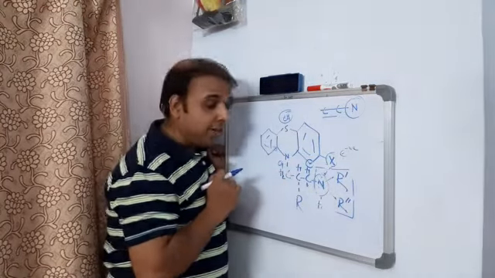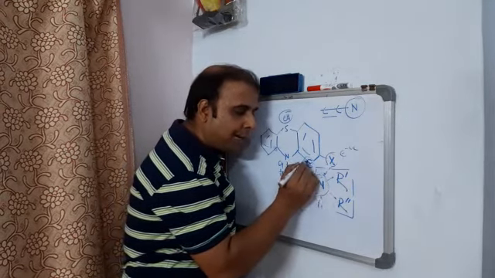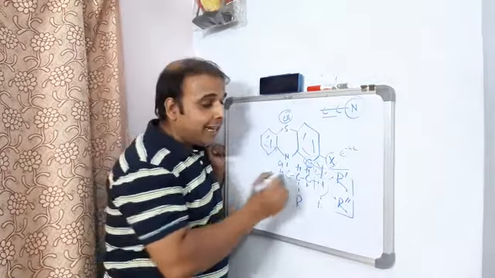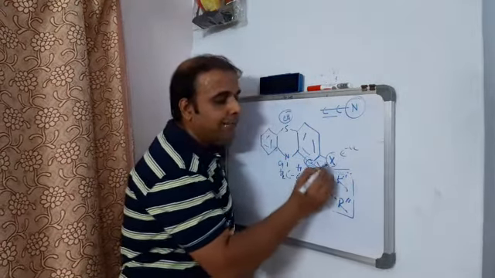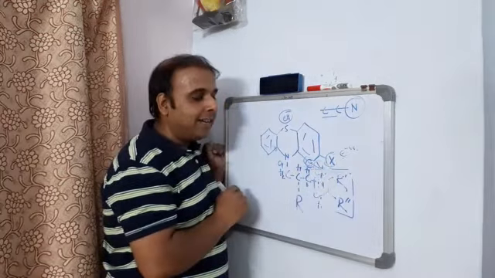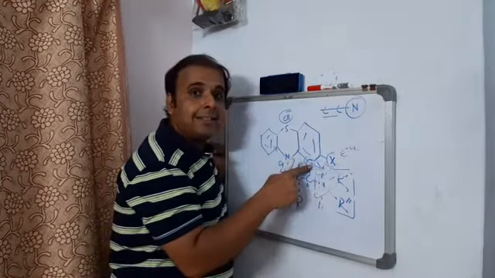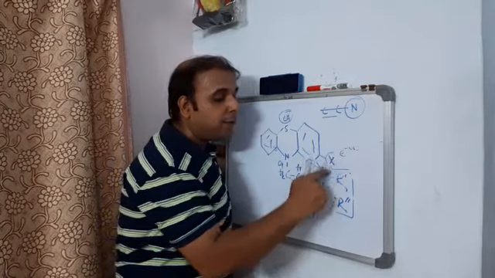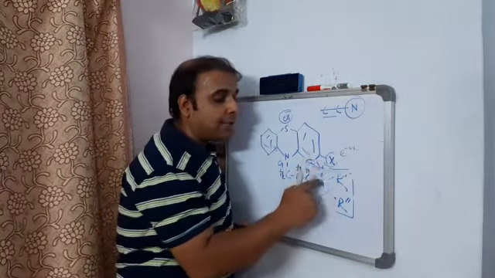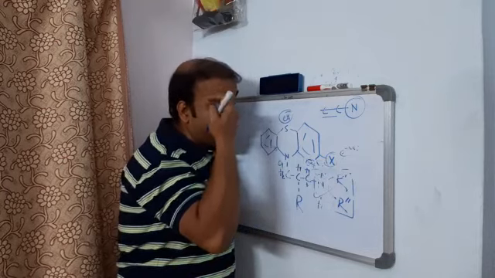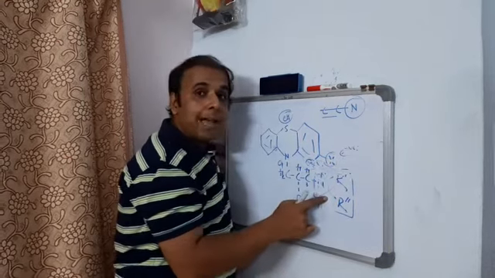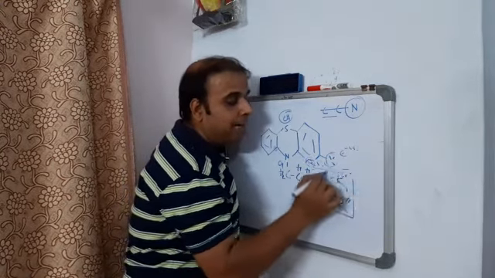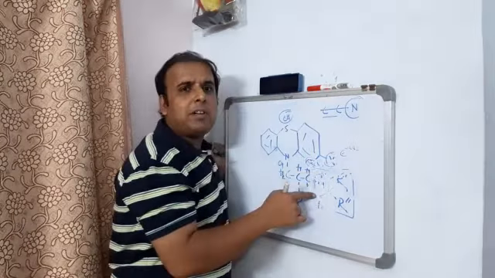Now the question here comes: the moment you put one substituent here, suppose one substituent you have put here as Y, what will this Y do? It will form a barrier between these two, the electronegative atom and the quaternary ammonium ion, and that is why you are not supposed to put anything here. While substituting position 1 with a substituent, you are putting a stumbling block between these two. Until this can sense the quaternary ammonium ion, it cannot pull it in this direction, right? And if we put a stumbling block here, what will happen? It cannot recognize the quaternary ammonium ion, right?